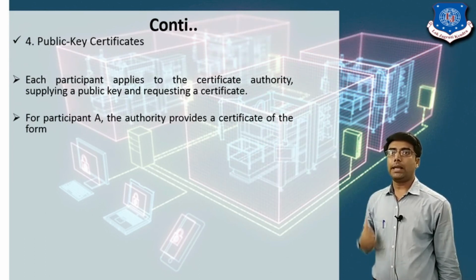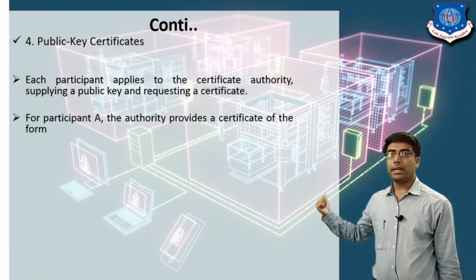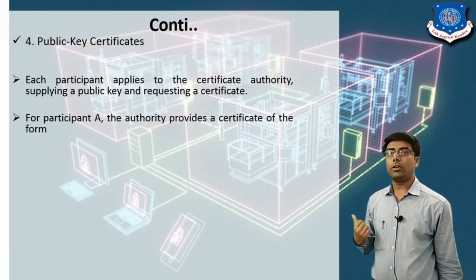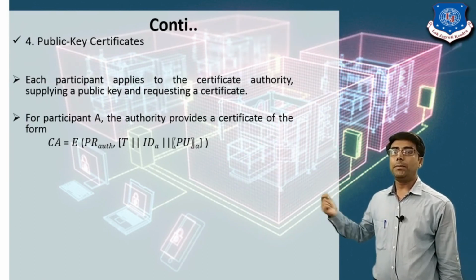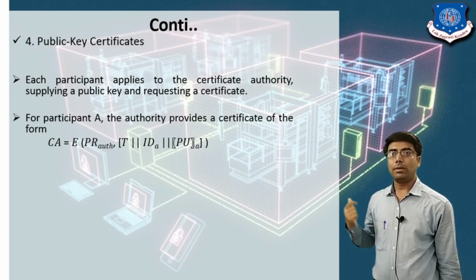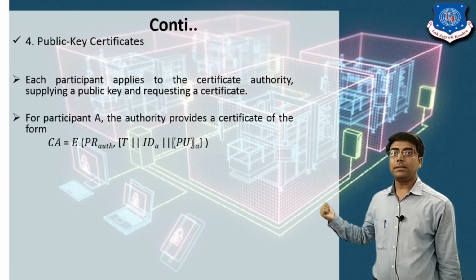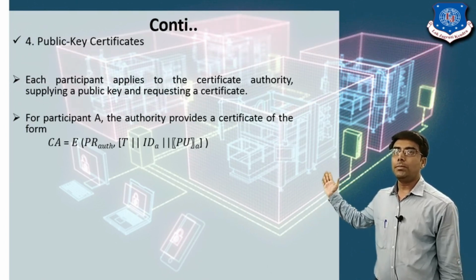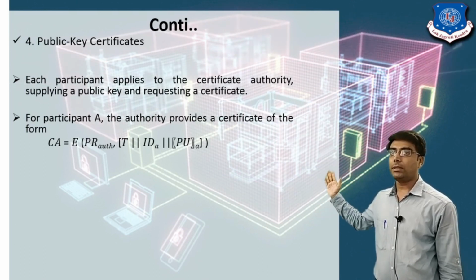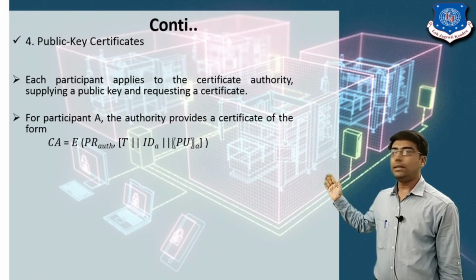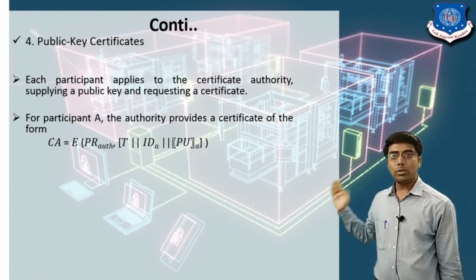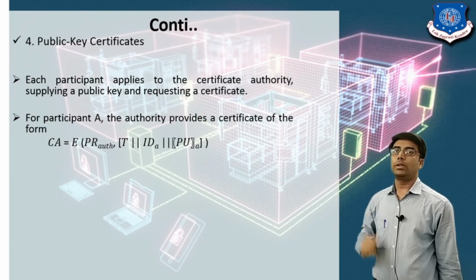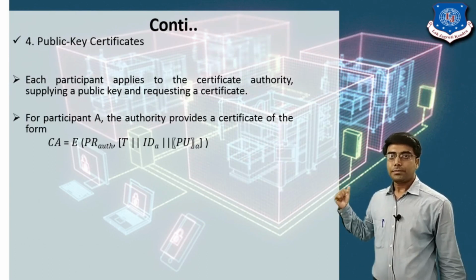For participant A, the authority provides the certificate in encrypted form, and the whole message is encrypted using the private key of the authority. And in this message it included the ID A, the identity of user A, and the public key of user A. Right?